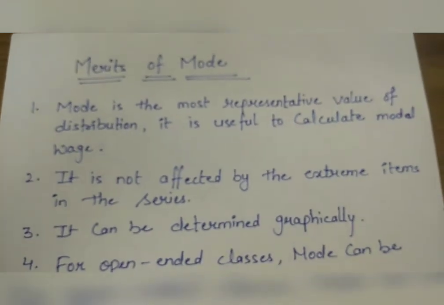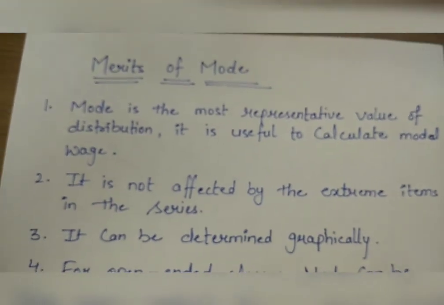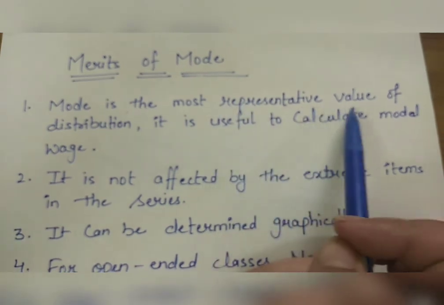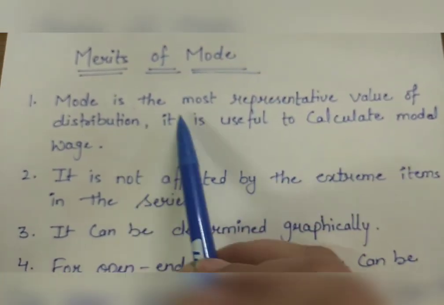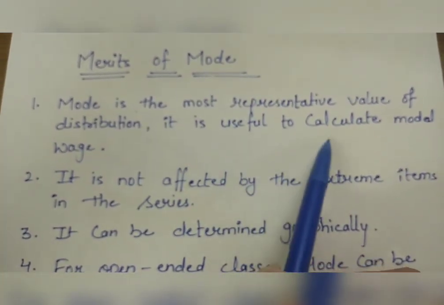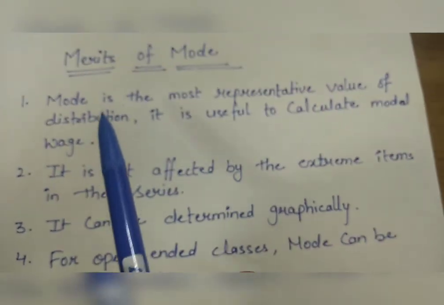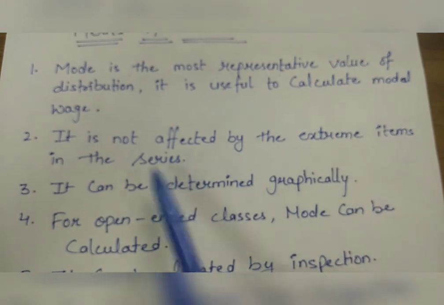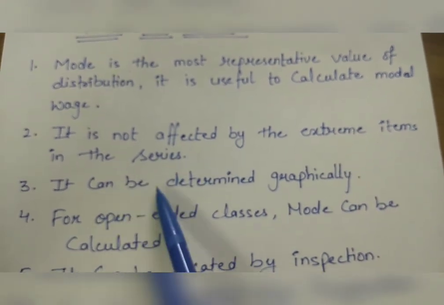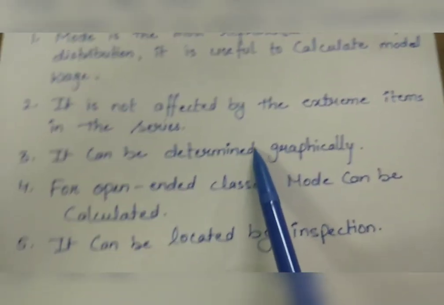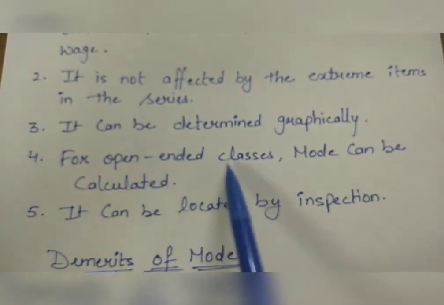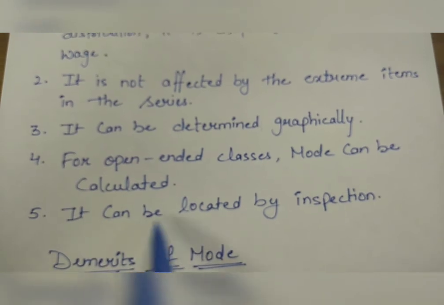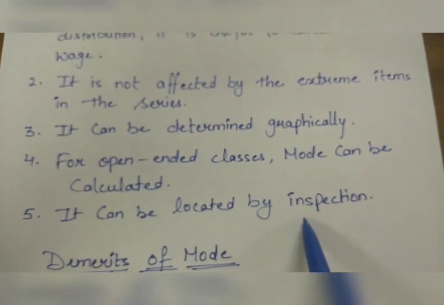Next, let me see the merits and demerits of mode. First, merits of mode. Mode is the most representative value of distribution. It is useful to calculate modal wage. It is not affected by the extreme items in the series. It can be determined graphically. For open-ended classes, mode can be calculated. It can be located by inspection.